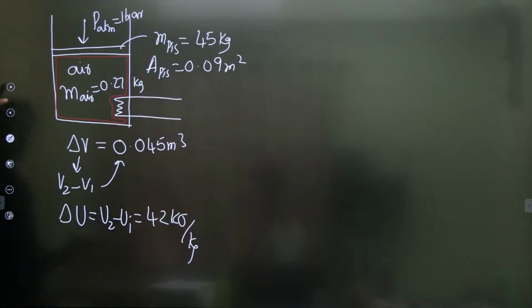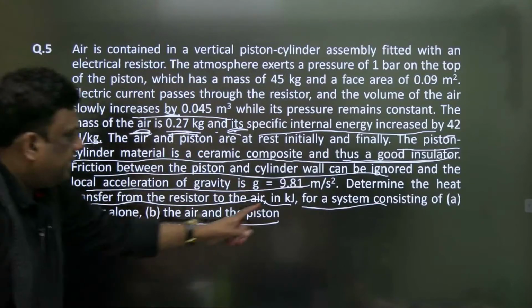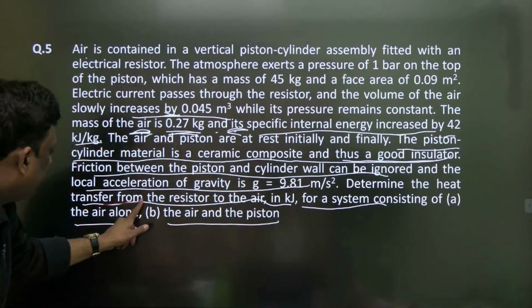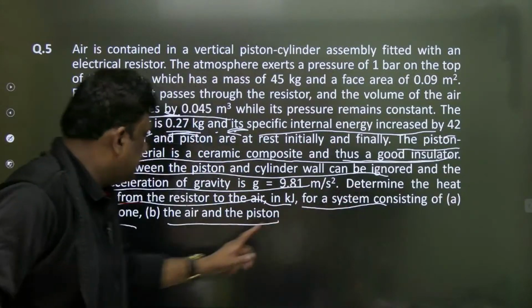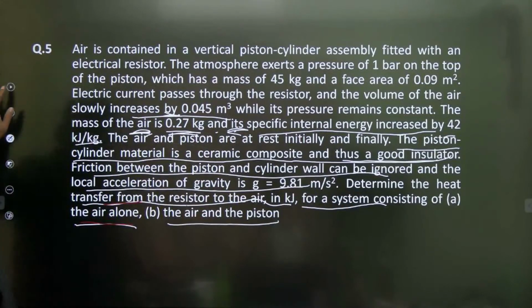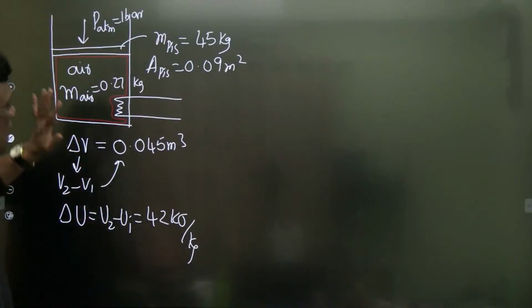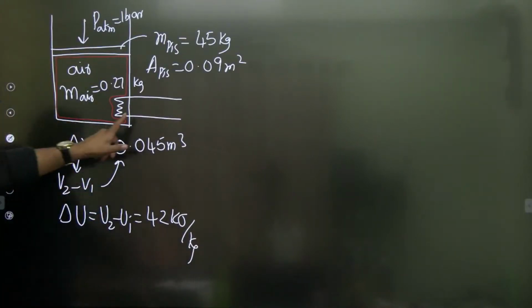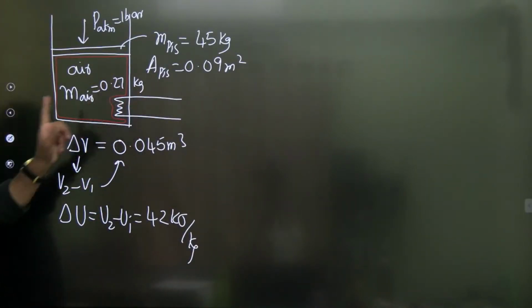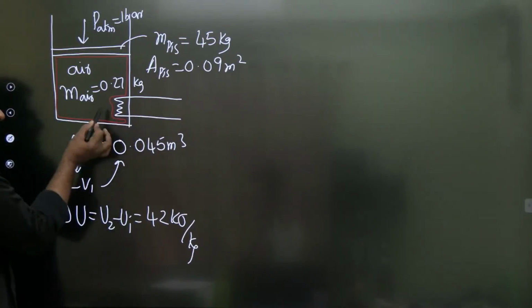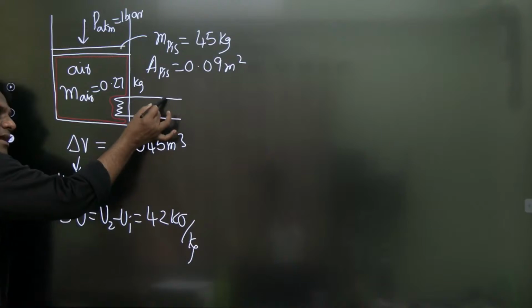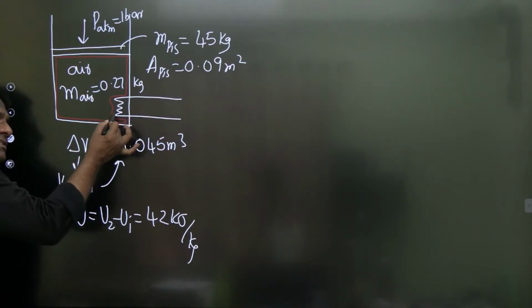See the question, first part of the question. Determine the heat transfer from resistor to the air for a system consisting of air alone. First, he is asking how much heat. Where is this electrical resistor, sir? It is outside the system. When current is passed through this resistor, this coil gets heated up.